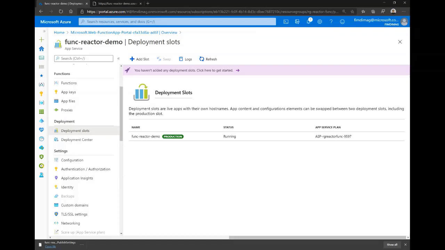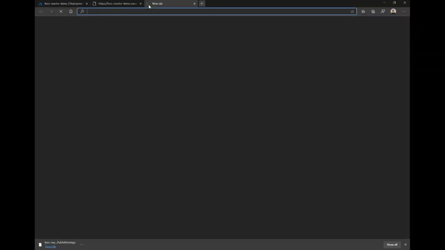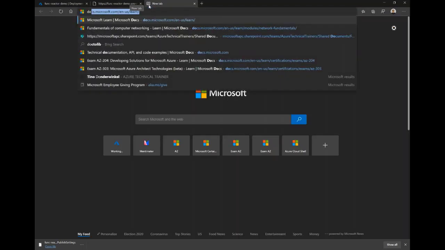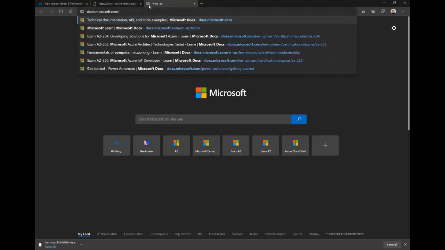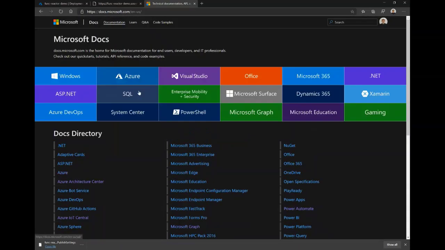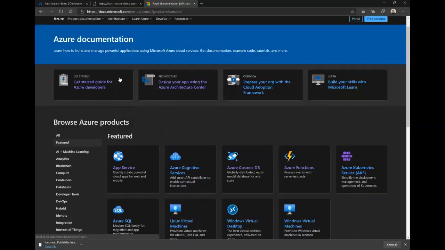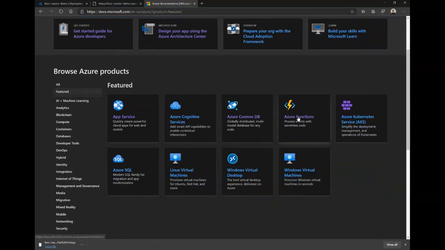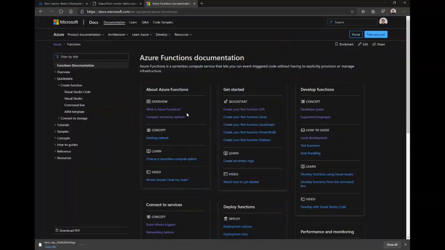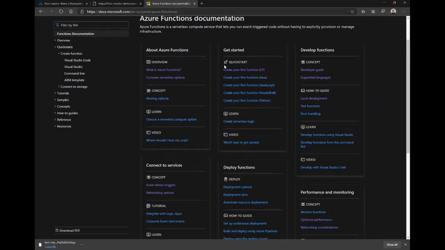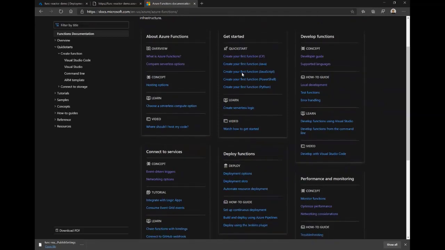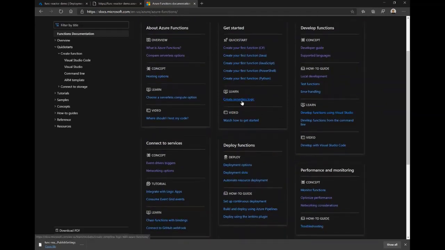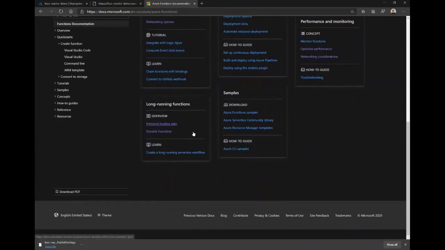Azure Functions additional resources for reading, link. Yes. Here we have the documentation, docs.microsoft.com, and on docs.microsoft.com we have the Azure part, and on the Azure part we can find Azure Functions, and we have everything related to Azure Functions, from the overview to creating our first functions to developing and learning, and all the links are here.